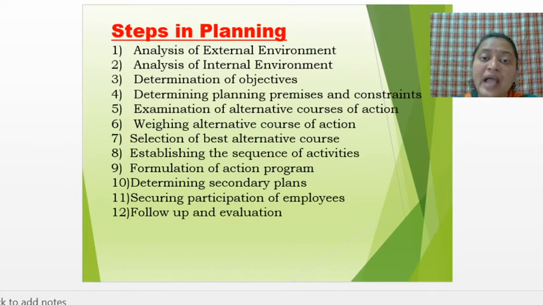Then next one, analysis of internal environment. Internal environment means what? It is within the organization, meaning try to find out the strengths and weaknesses of the company. Everyone has their own strengths and weaknesses. Take an example, as a student, what may be your strength? Your strength may be that you are a very knowledgeable and intelligent person. But your weakness is that you are afraid to come forward and give a presentation.